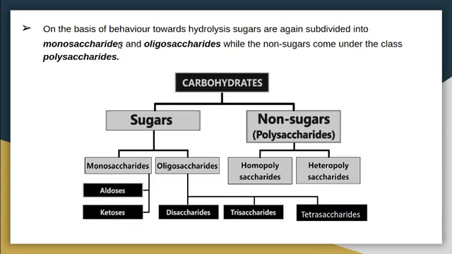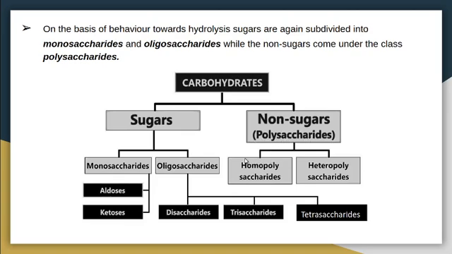Then on the basis of behavior towards hydrolysis, sugars are again subdivided into monosaccharides and oligosaccharides, while the non-sugars come under the class polysaccharides.